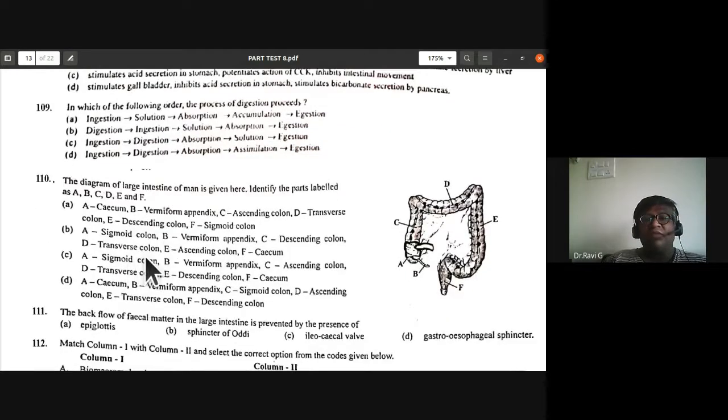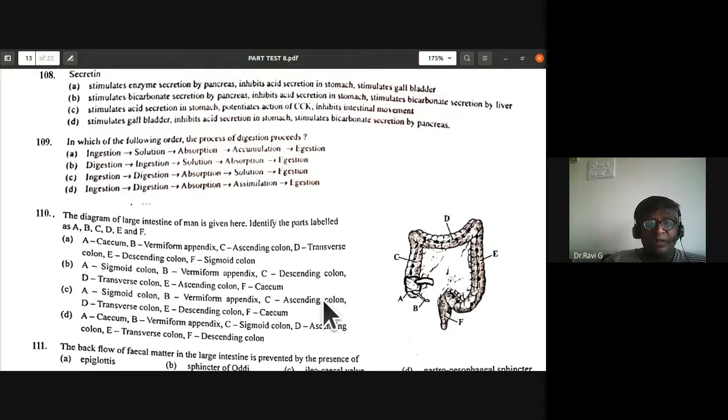So for the 110th, you have to label the diagram. Let us understand the labeling of A, B, C, D, E, and F in this diagram of the large intestine of man.